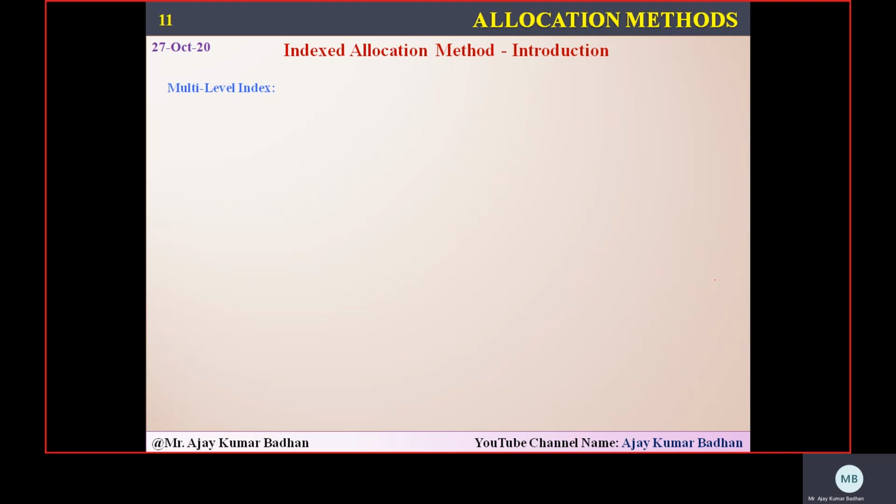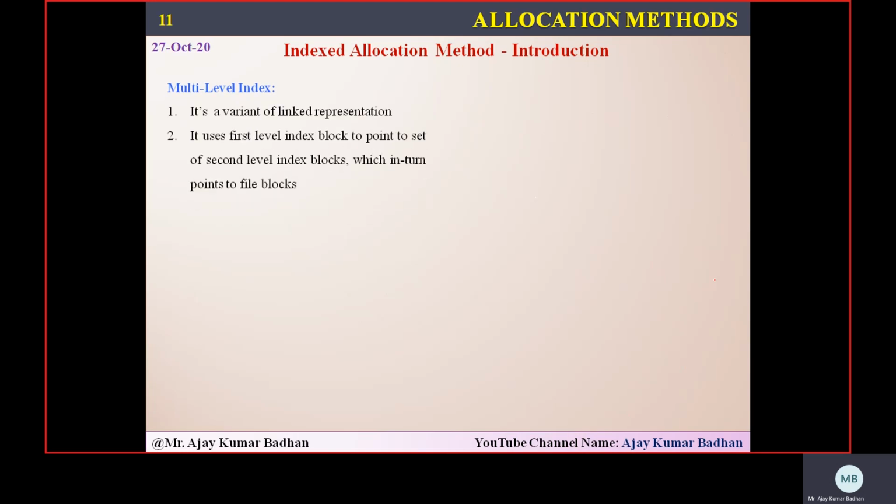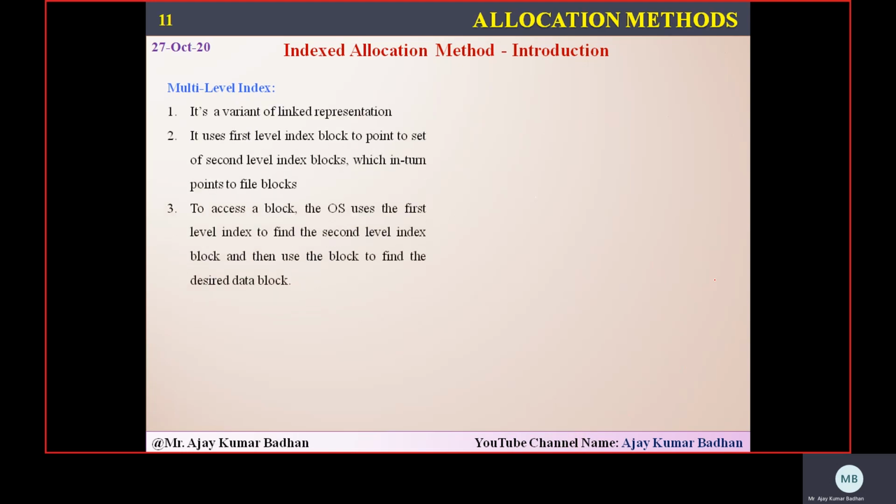So that is a method what we have. The next one what we have is multi-level. Multi-level is nothing but a variant of linked list. So what we are going to do here is we will use one of the blocks. Like initially we had 19, right? This is your 19th block. What we are going to do exactly here is that it will use the level index to find the second level. Means here we are not going to store any information. We will be placing only the pointers. But this pointer will point to another index.